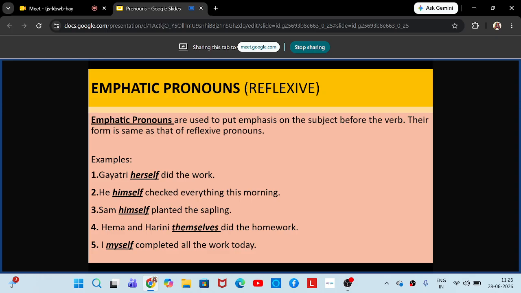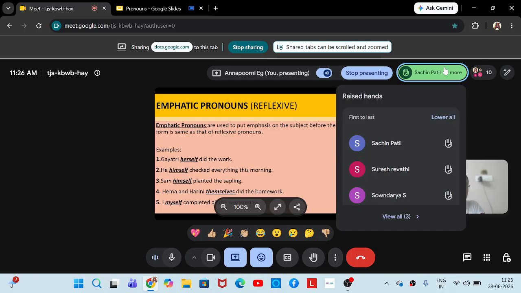எப்பவுமே verb before தானே subject வரும், right? Subject always comes before the verb only. So emphatic pronouns are used to put importance or give emphasis on the subject before the verb. So their form is the same as that of reflexive pronouns. So emphatic pronouns are equal to reflexive pronouns. Okay. So we can read the examples one by one.